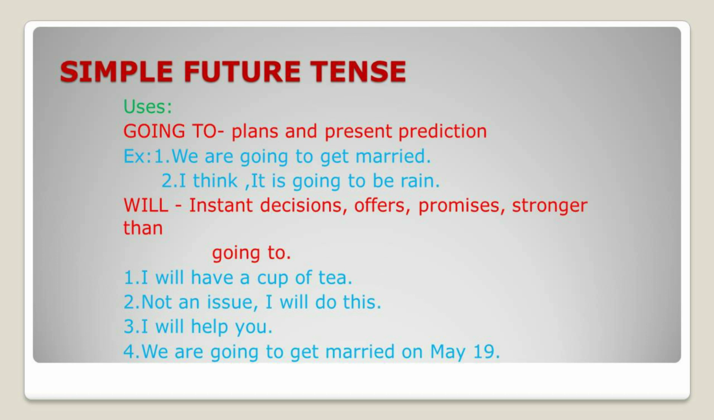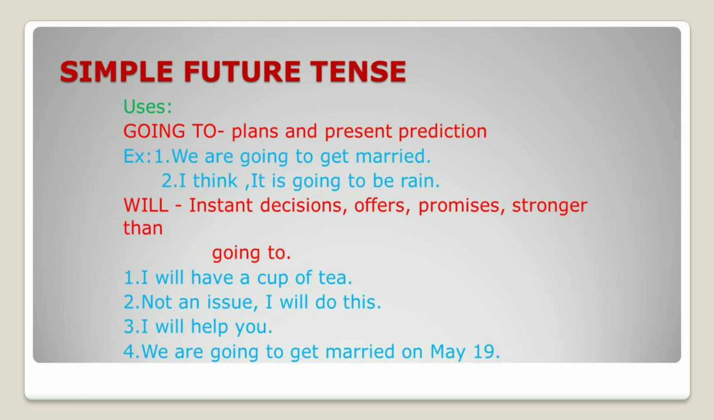So, instant decisions. Always you prefer coffee, but now you prefer tea. So I will have a cup of tea. It's an instant decision. The second one, offer. You are offering something to someone. Not an issue, I will do this. That's an example. Next one, promises. So you know about promise. I will help you. For such kinds of promises we also use will.